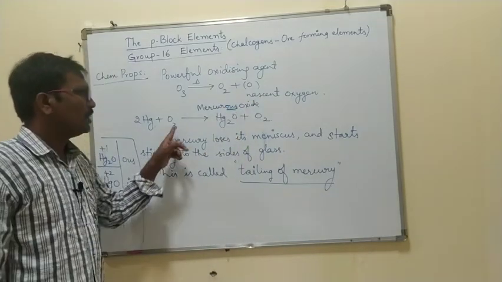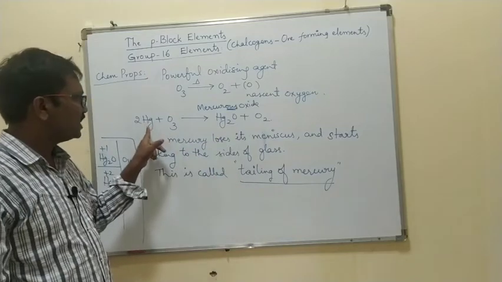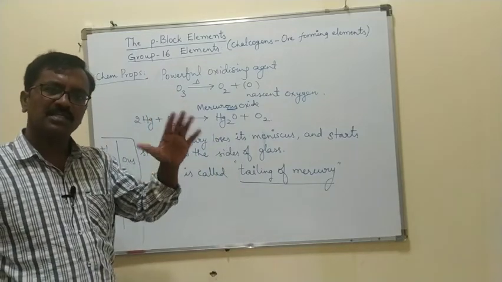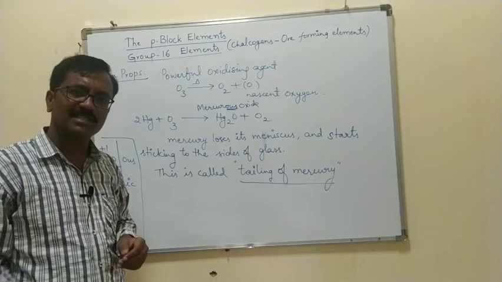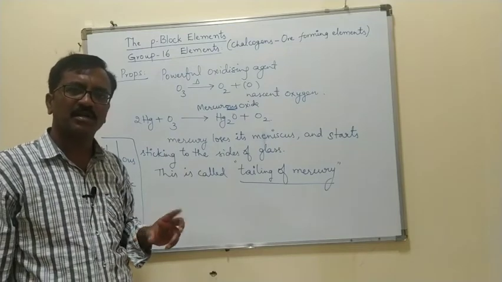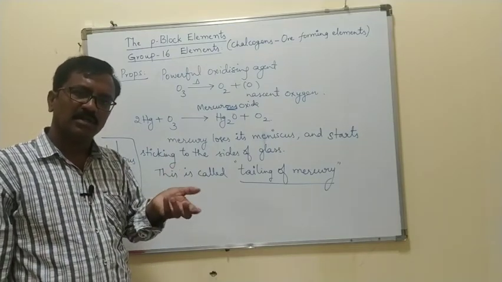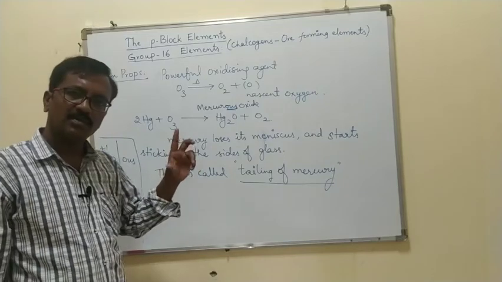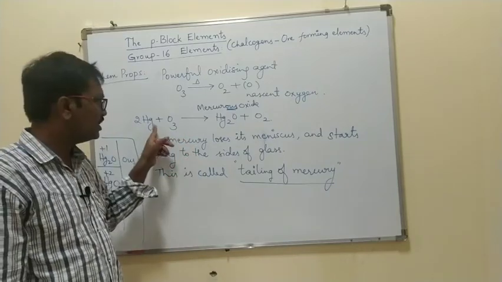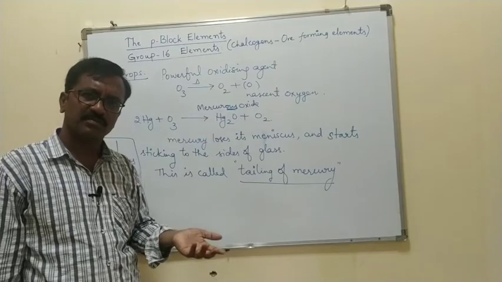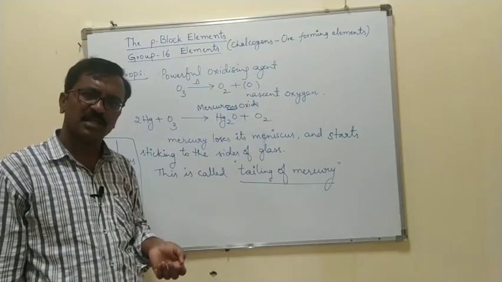Alright. Generally, mercury does not stick to the glass, right? If you see the thermometer, it contains mercury, and it does not stick to any surface. Mercury generally does not stick to any surface.